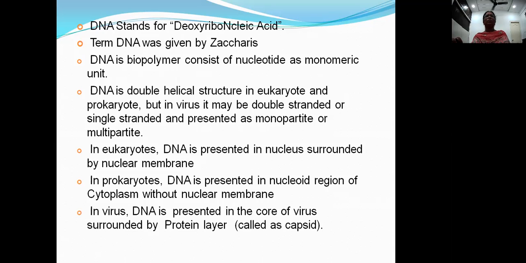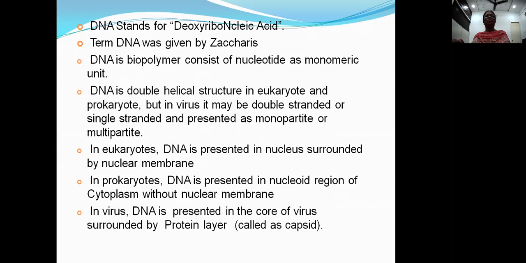These nucleotides join together with the help of phosphodiester bonds. DNA is a double helical structure in eukaryotes and prokaryotes, but in viruses it may be double-stranded or single-stranded and present as monopartite or multipartite.